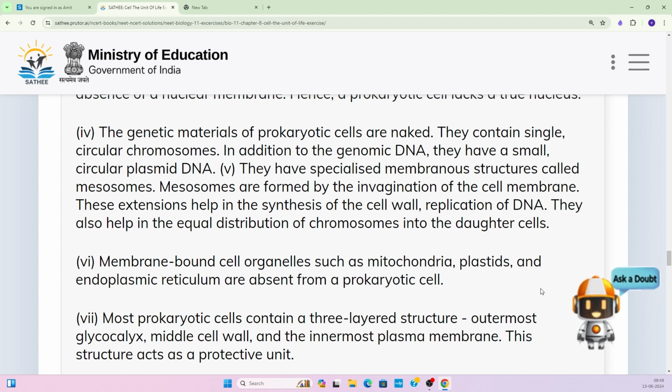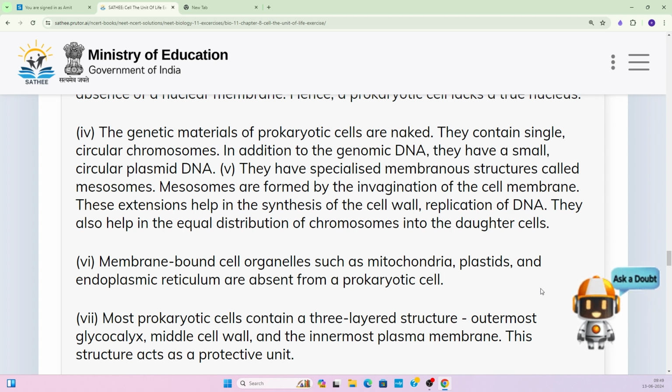So these extensions help in the synthesis of cell wall and replication of DNA. This is the point where the extension helps in cell wall formation and replication of DNA as well. They also help in equal distribution of the chromosome into the daughter cell at the time of cell division.